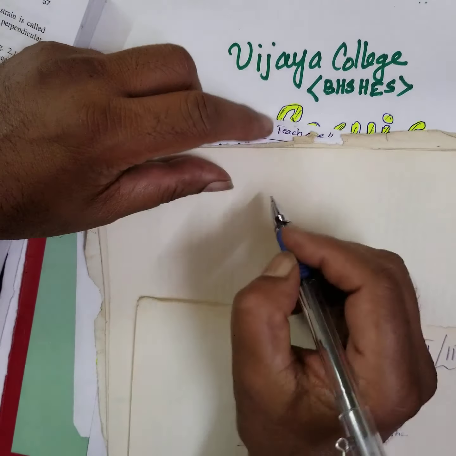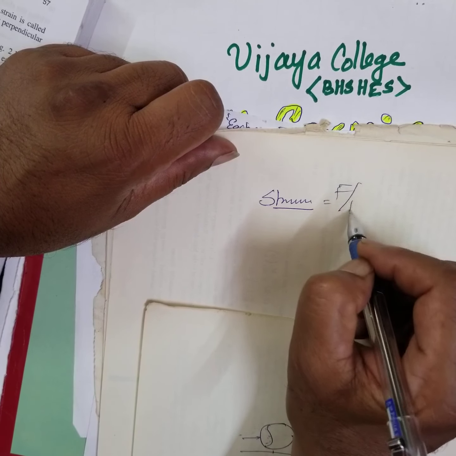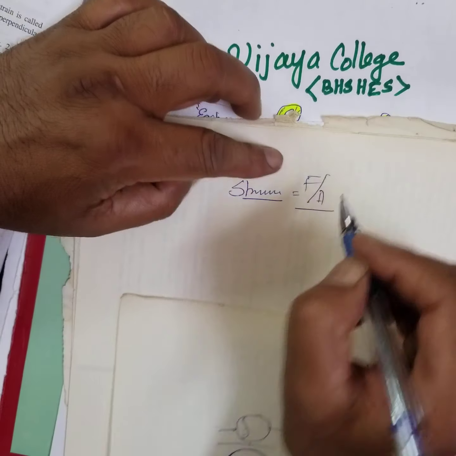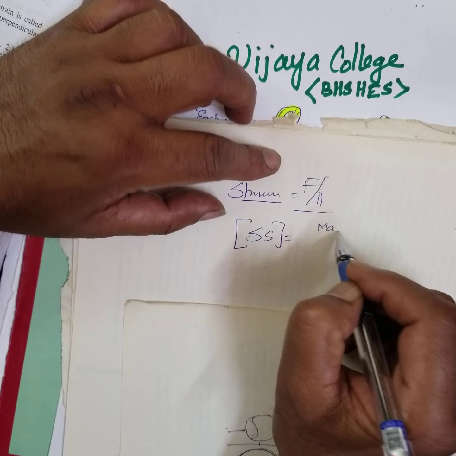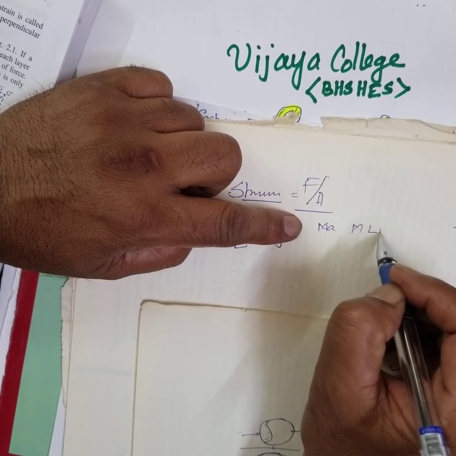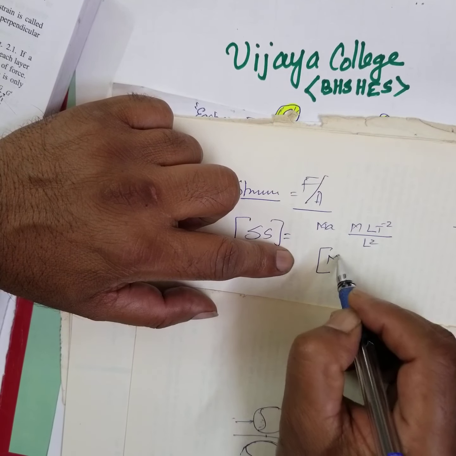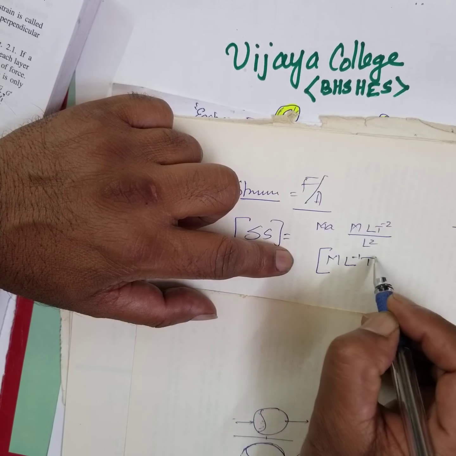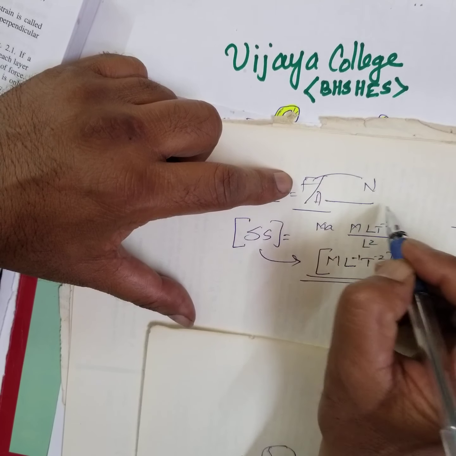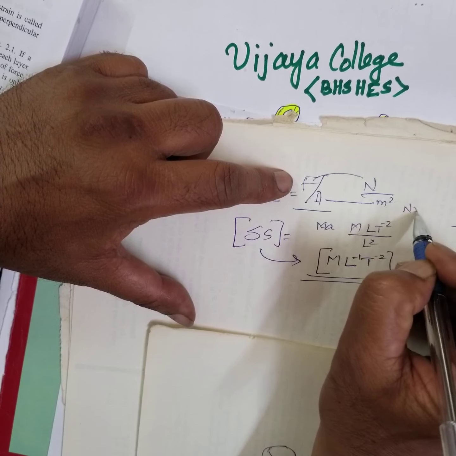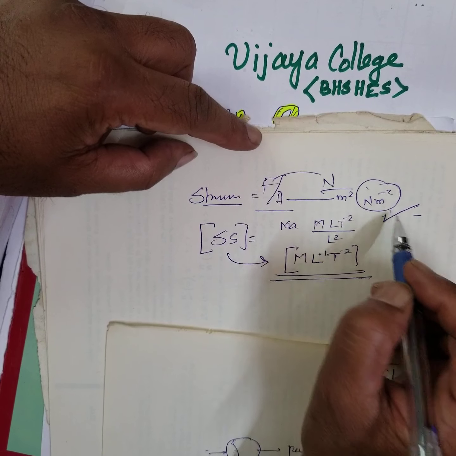Now, stress is equal to what? Force per unit area. Force is mass into acceleration, where acceleration is meter per second square, and area is L square. Force is in Newton, area is meter square. Therefore, the unit of stress is Newton per meter square.